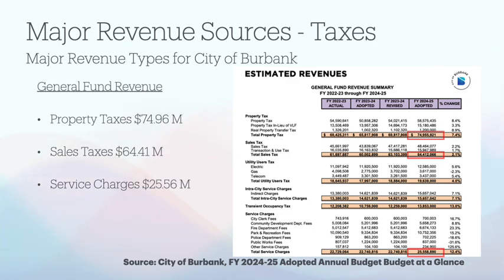So if we look down at the bottom of this slide at that $25.56 million, service charges are really kind of user fees and charges for some of the services that the city provides. You'll notice that there are maybe three major departments that charge a service fee for the service that they provide, namely Community Development Department fees, the Fire Department fees, and Parks and Recreation fees. And service charges can really vary depending on the department.